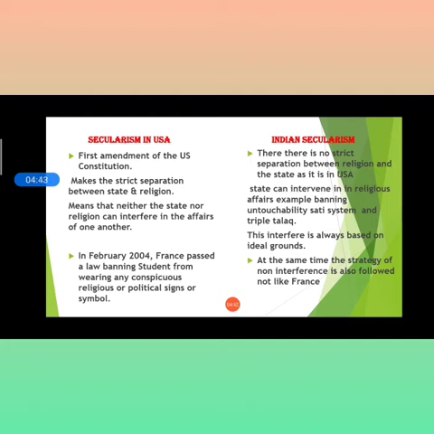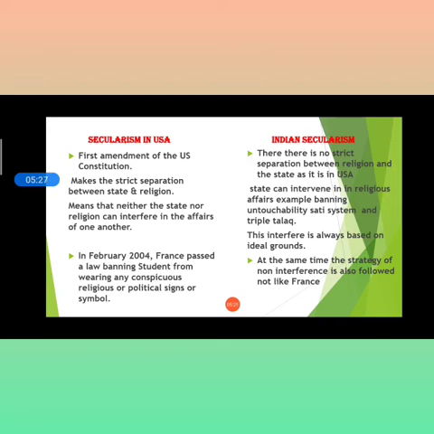And how did they ban these practices? On ethical grounds, because every citizen has the right to live their life without interference from any other person. Now what is triple talaq? It means a man says talaq three times to a woman and she cannot remarry. The government of India can intervene in these things, and this interference is always based on ethical grounds, which are fixed, and no one can refuse this.